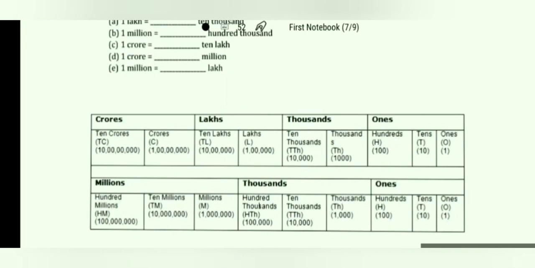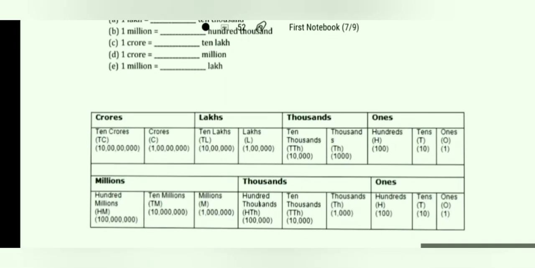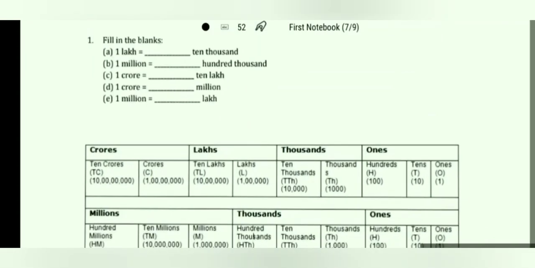Next, 1 million equals how many 100,000? See the million and 100,000. Again, it is the same as the first one. If we multiply 100,000 by 10, we will get 1 million. So again the answer is 10. Now the third question, 1 crore equals how many 10 lakh? If we multiply 10 lakh by 10, we will get crore. So again the same answer, 10.